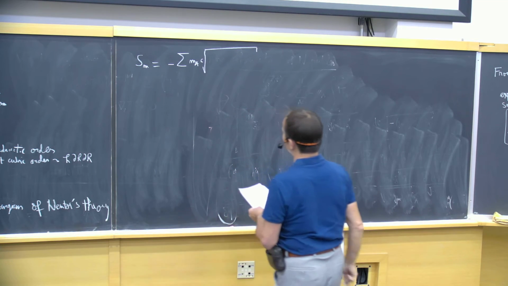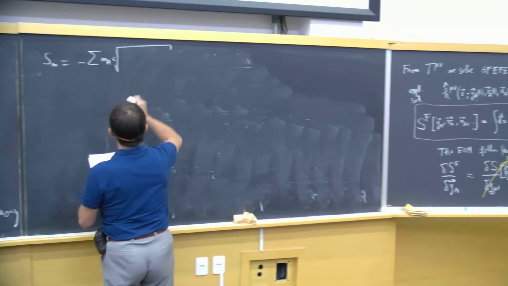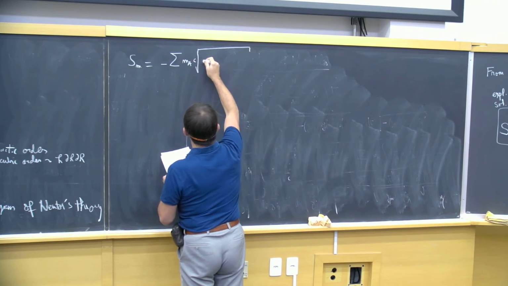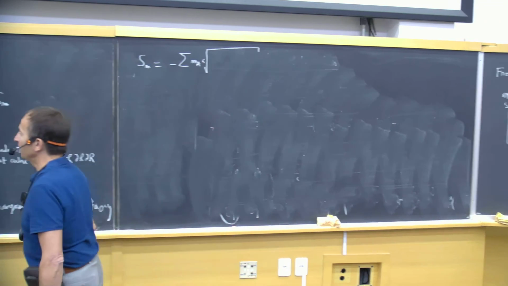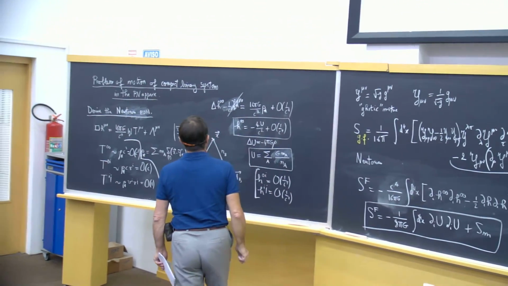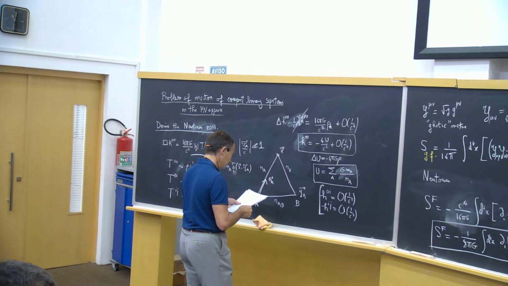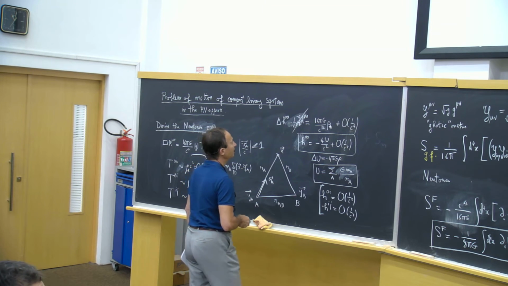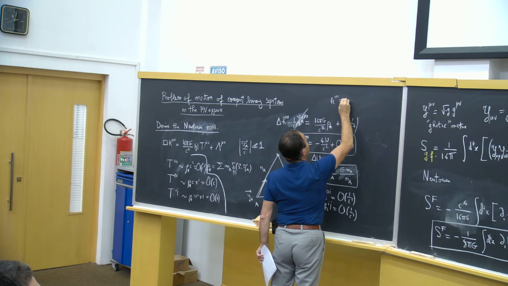There is a C here. So this will be the metric minus G00, and G00 is minus 1 plus H naught naught with a factor which I don't remember. So we shall have H00.